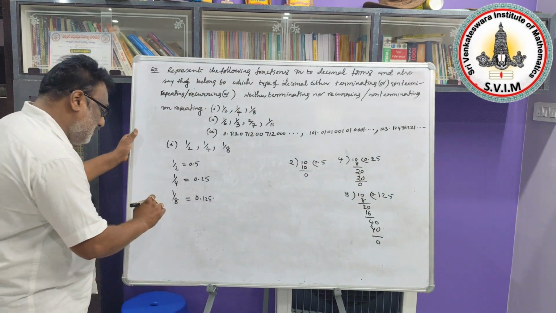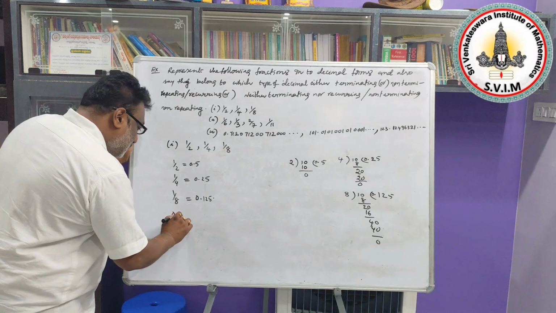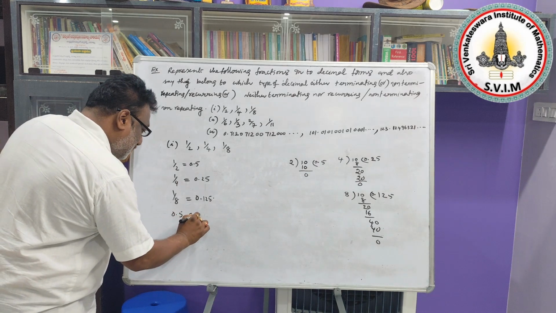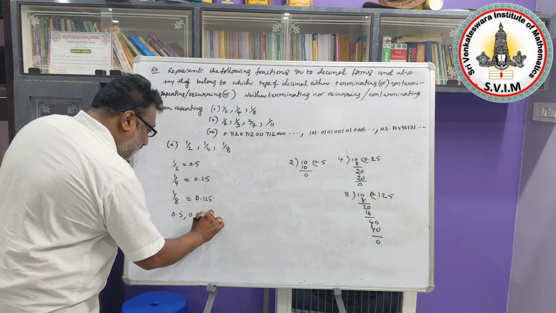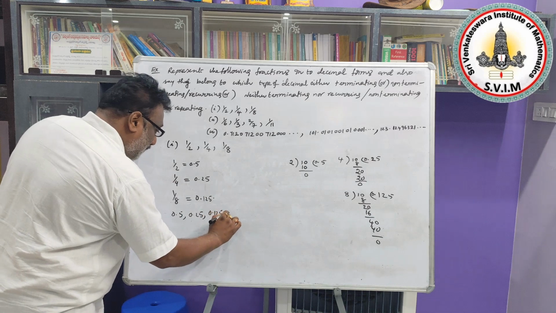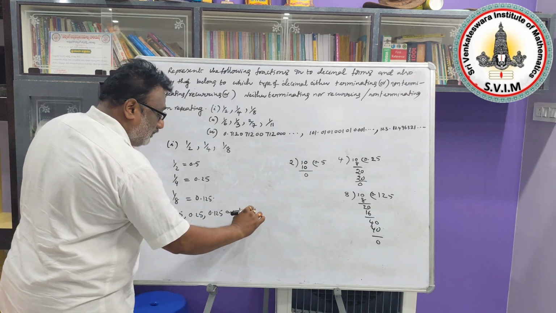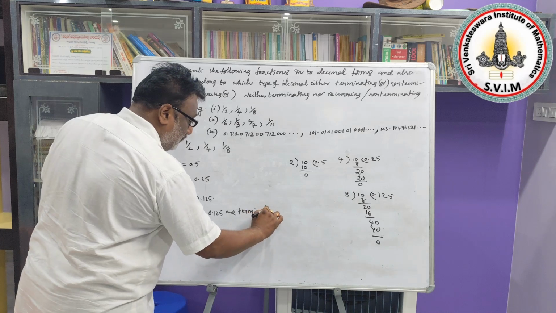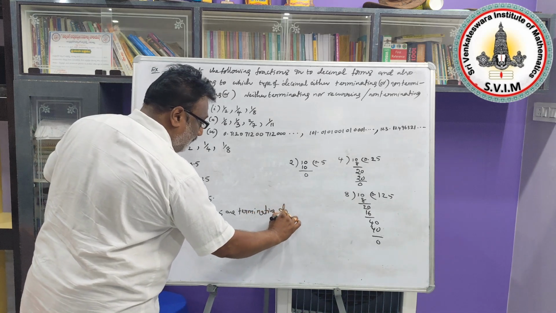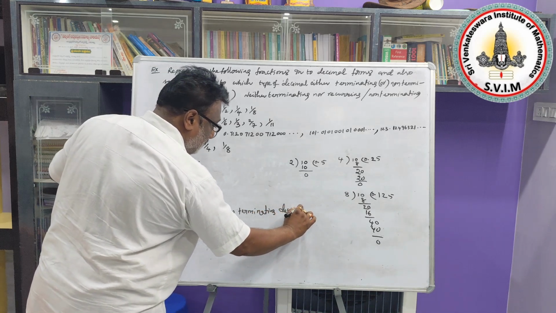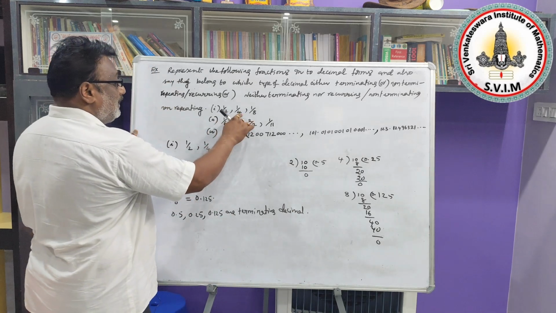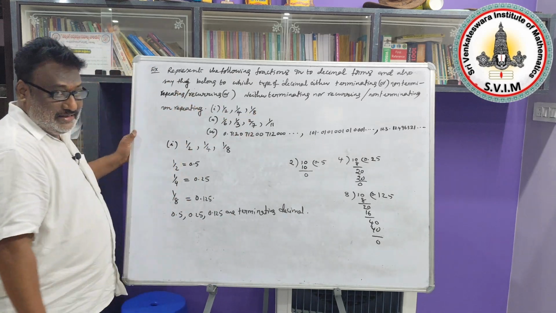So 0.5, 0.25, 0.125 are terminating decimals. That means these fractions represent terminating decimals.